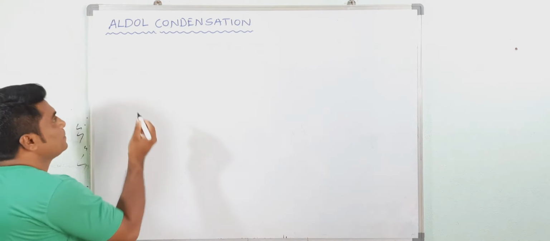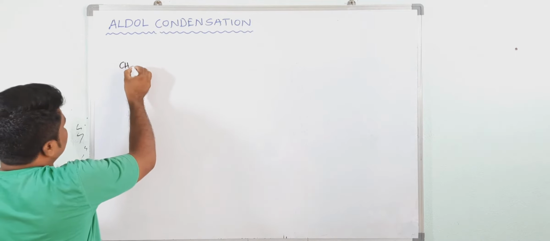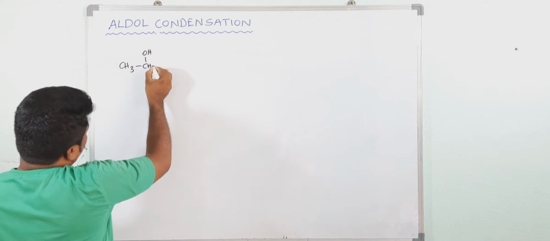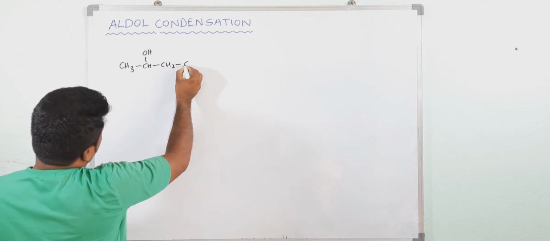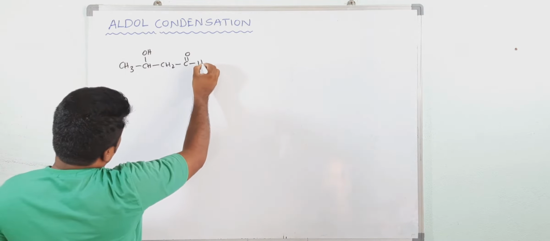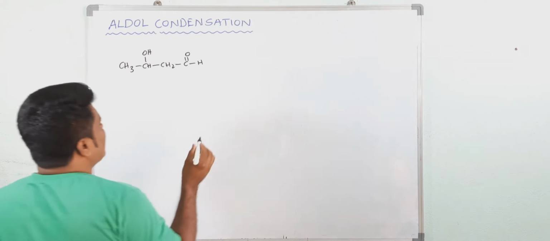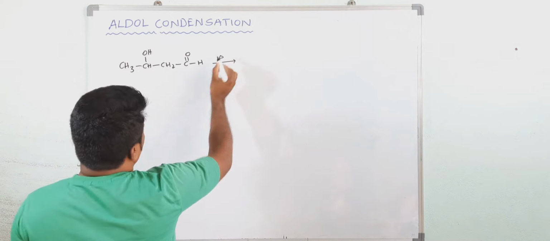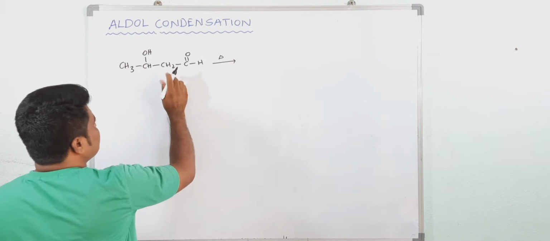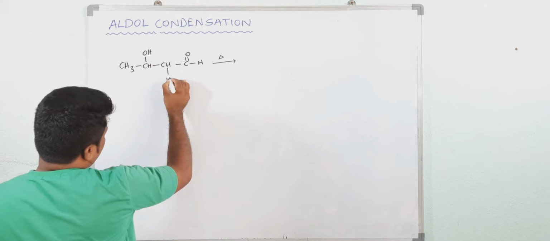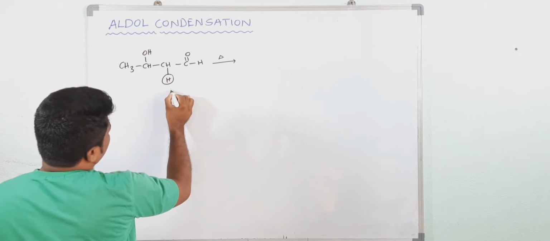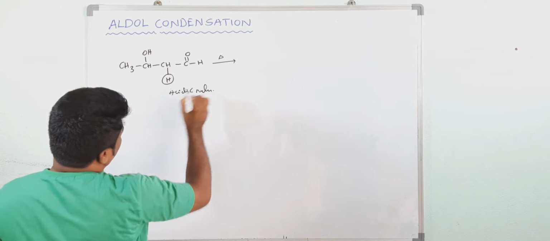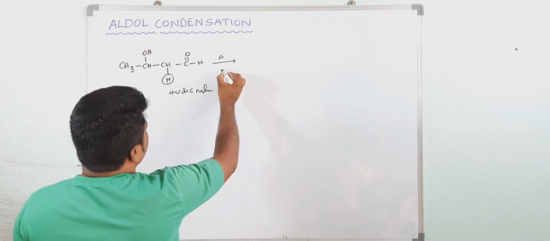So here see what we are getting, that aldol product is beta hydroxy aldehyde. See here this we are getting. Actually this is a product. Now when you heat this beta hydroxy aldehyde or ketone, because this hydrogen is acidic in nature, so in presence of alkaline condition, what happened here?